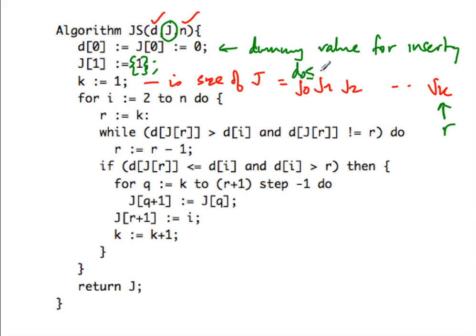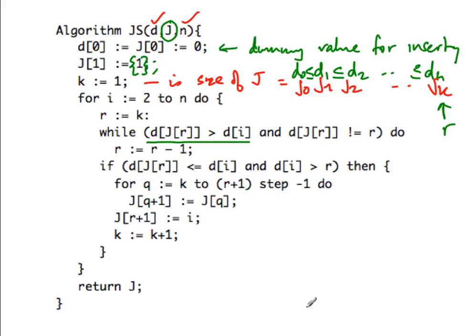So D0 is less than or equal to D1 is less than or equal to D2 is less than or equal to DK. So we are trying to find the correct position to insert. That is what this is doing. Now the other thing that we are doing is simultaneously checking whether the effect of inserting will affect feasibility.